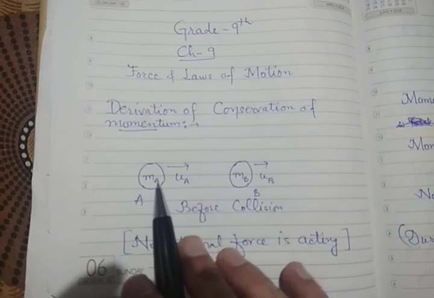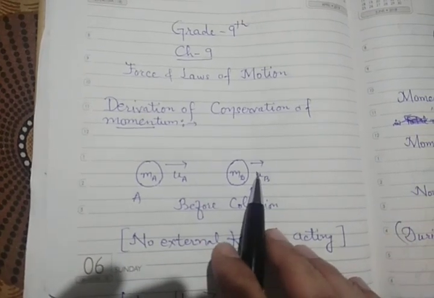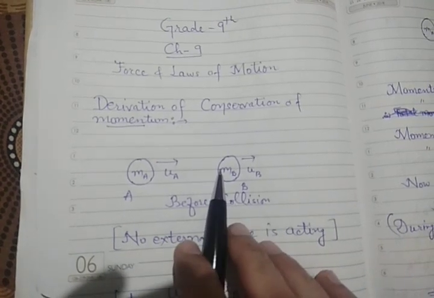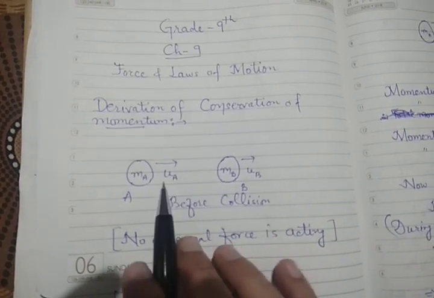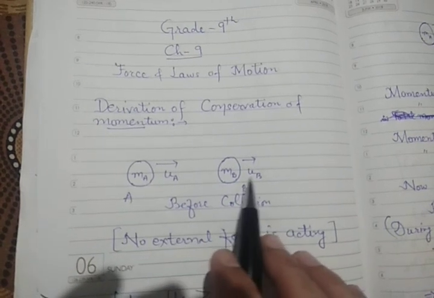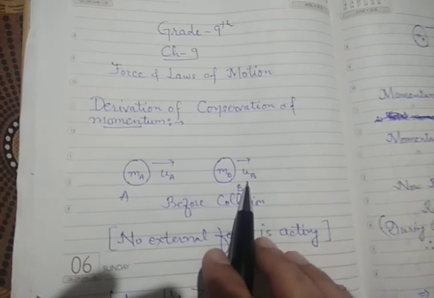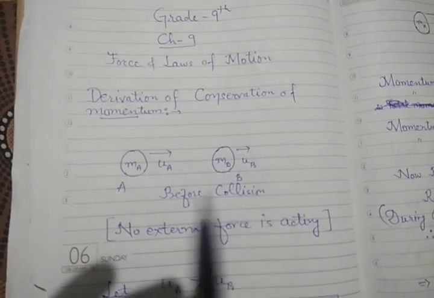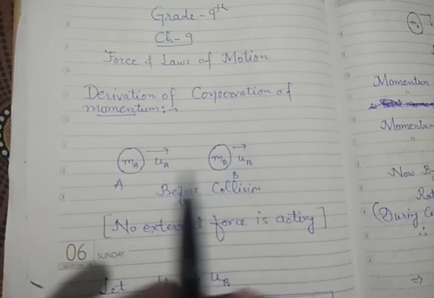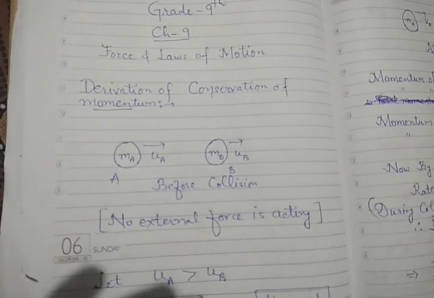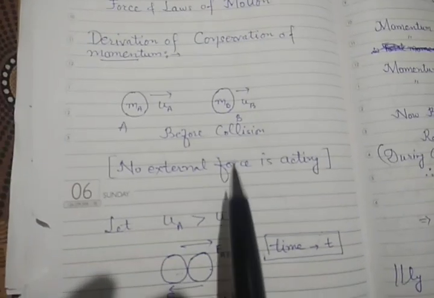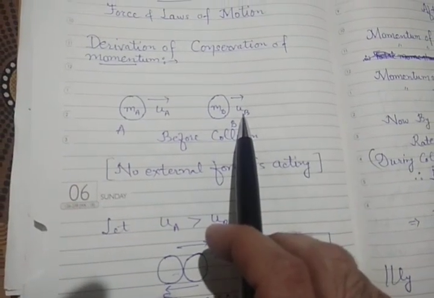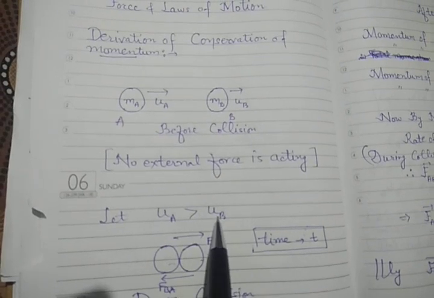So let us consider two objects, object A and object B, having masses. Object A has mass ma and object B has mass mb, and object A is moving with initial velocity ua and object B is moving with initial velocity ub, and this is before collision. If no external force is acting on the system, and these two objects are moving in a straight line on the same path. Now let us consider the initial velocity of object A is greater than the initial velocity of object B, that is ua is greater than ub.